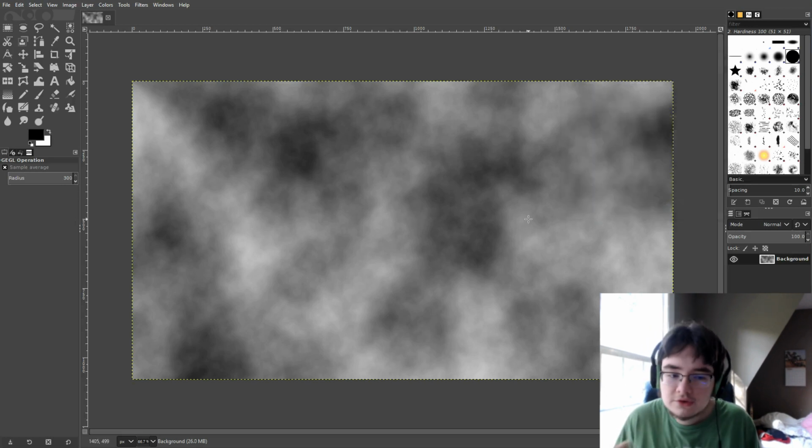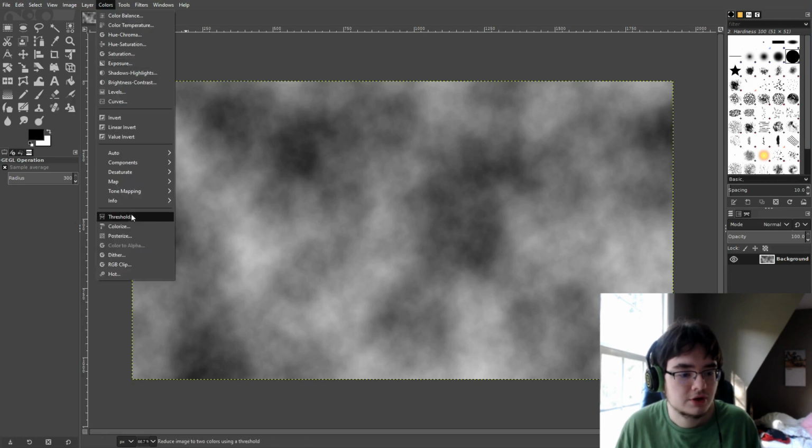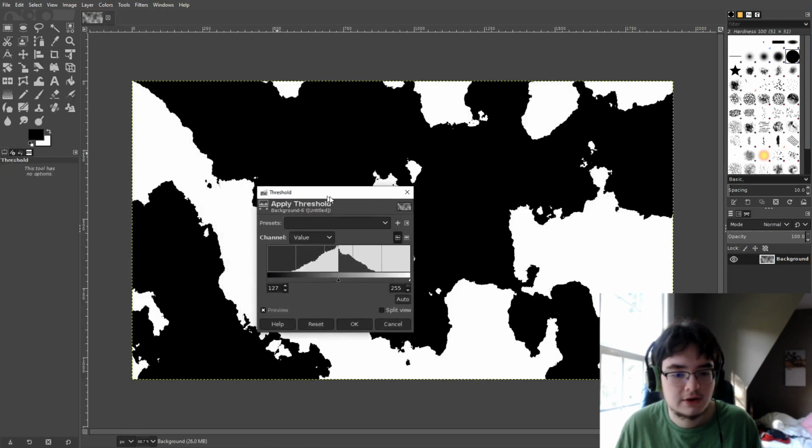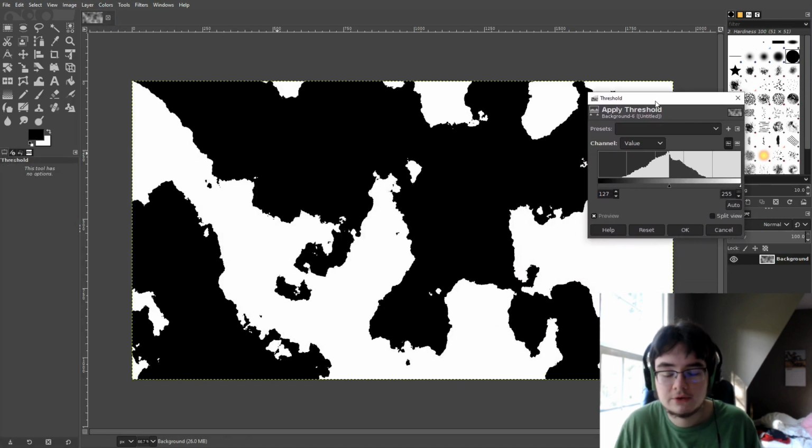And now we need to turn this height map into a coastline map. The way to do that is we go to Colors up here and go down to Threshold. You see automatically our noise map has been turned into a black and white map. For this tutorial, I'm going to be assuming that black is land.